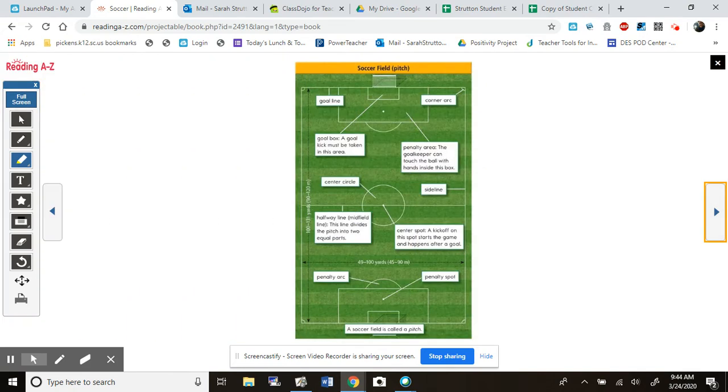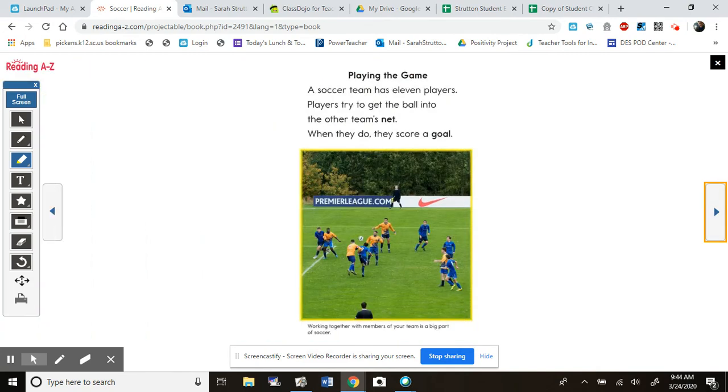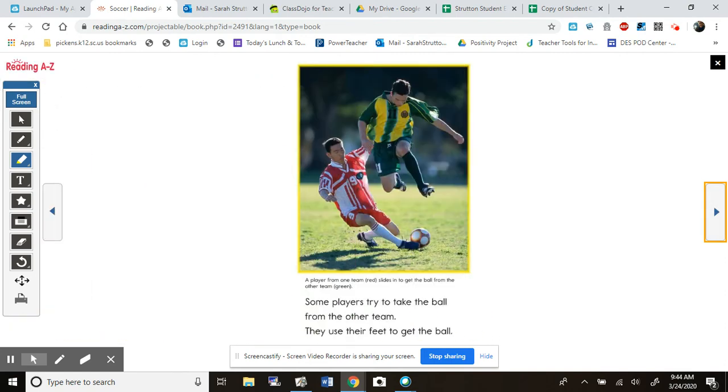This is just a diagram. See all these labels? It's labeling the field so you can understand a soccer field. It has a label with a line pointing to what it's talking about. And this is about a soccer field, and I know that because it has a title on the caption. Here's another heading. This caption is under that photo. Another caption right here.